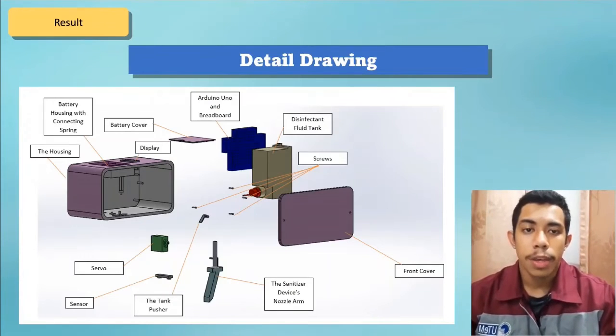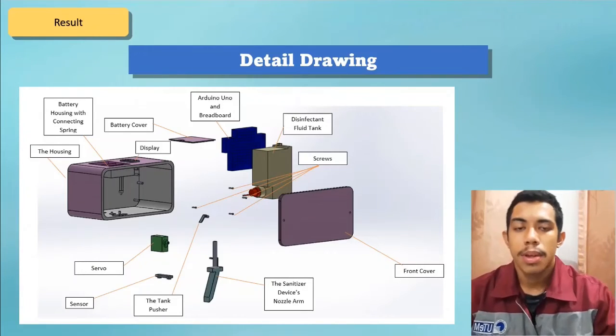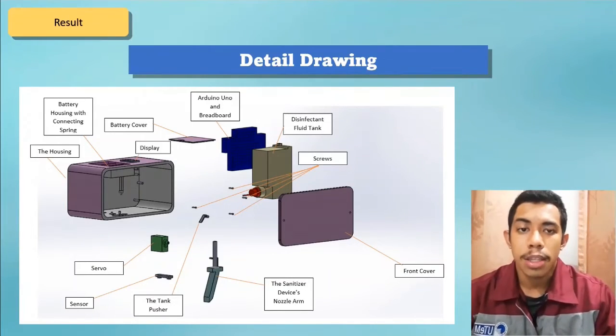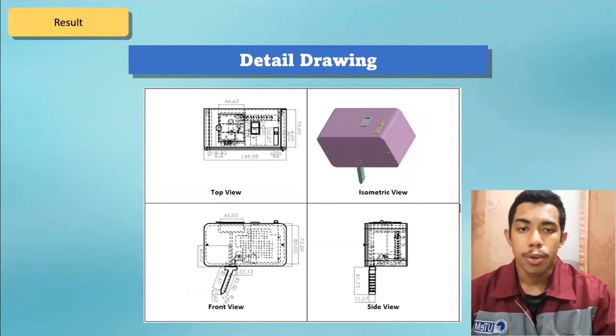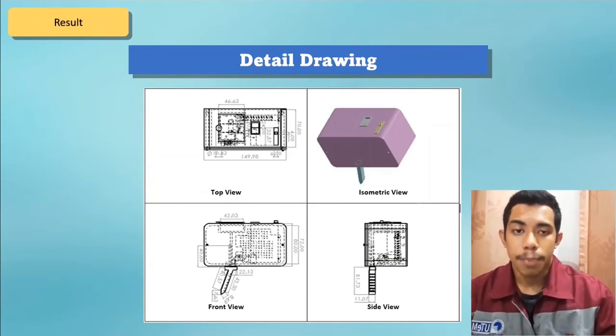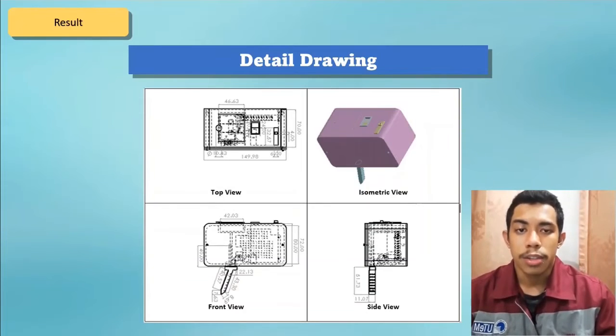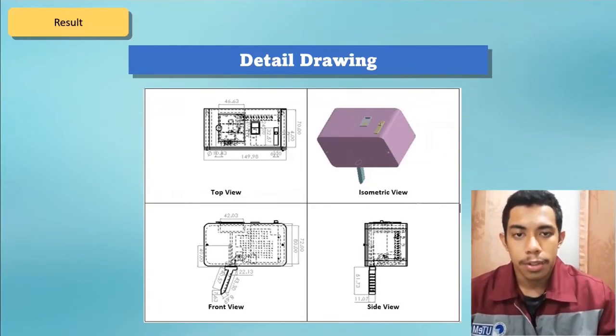In detail drawing, we have drawn most of the components and labeled them. As you can see, the detail drawing is important for us to make DFE and DFMA considerations. This is also needed for the production cost. In detail drawing, we have also put the 4 views of the assembly of the product, and we have put the dimensions in the 4 views.